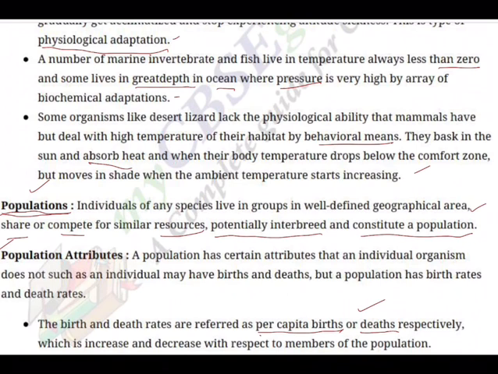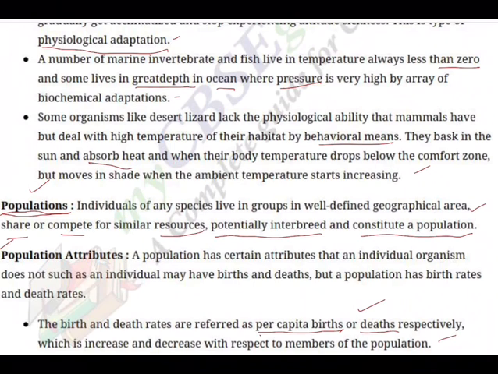So this increases or decreases with respect to members of the population. Always this death rate and birth rate will have so many factors that influence. We'll be discussing in detail. Like health of an individual, the nutrition, food that one eats. So these are the basic factors and the atmosphere that exists in the given ecosystem, right?